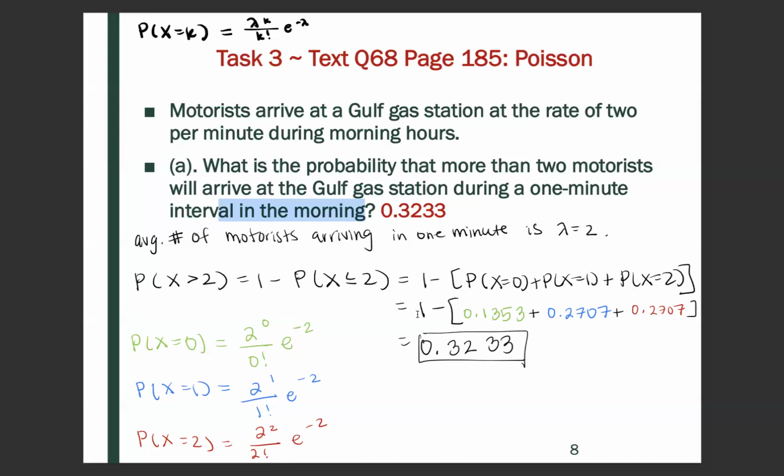So when you do 1 minus this quantity, you get 0.3233.